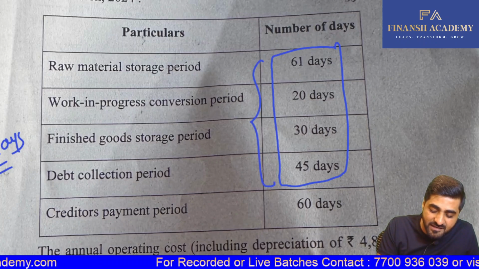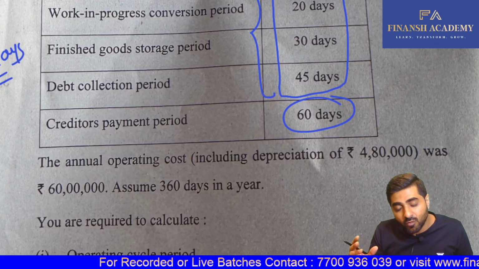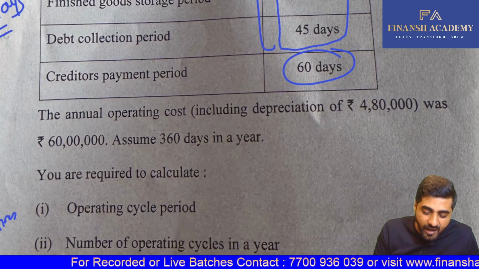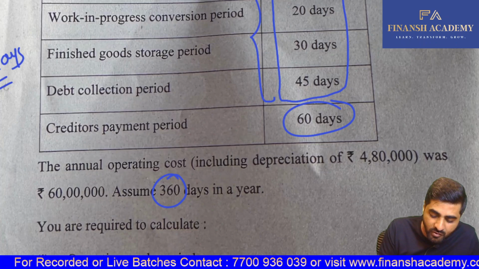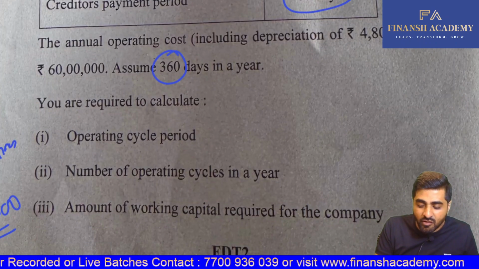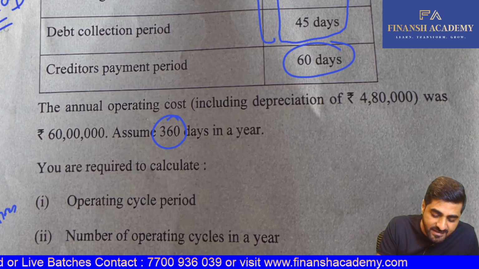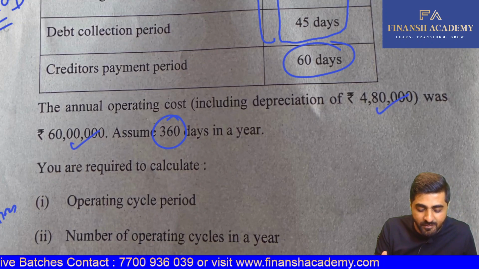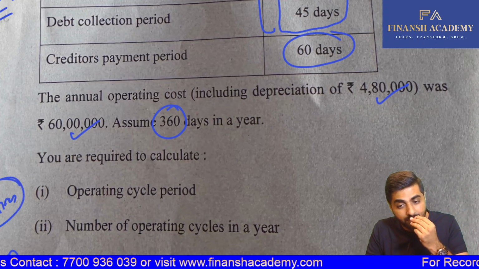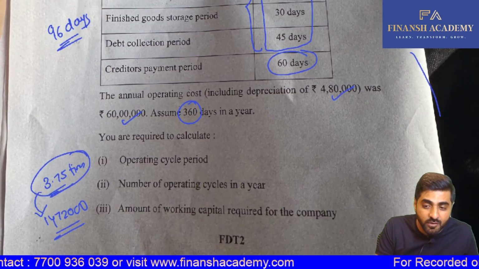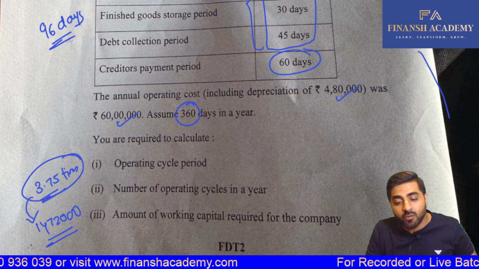We had the number of days available, that is gross duration. From this, if we subtract creditors payment period, we ultimately get your operating cycle duration. That's coming around 96 days, and 360 divided by 96 will give you the number of operating cycles and your amount of working capital. But always remember, it should be on cash cost basis. So your annual operating cost is 60 lakhs, from which I'll subtract 4 lakh 80. I'll get the cash cost, which I will divide by 3.75 times, the number of operating cycles. So this is your amount of working capital required for the company.